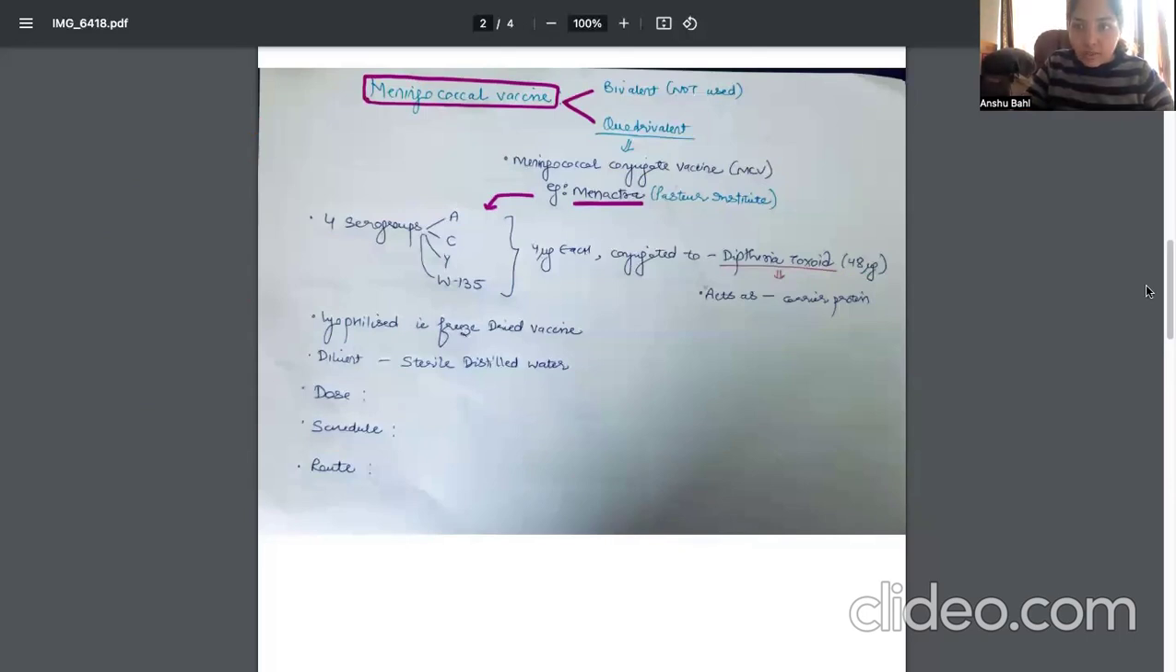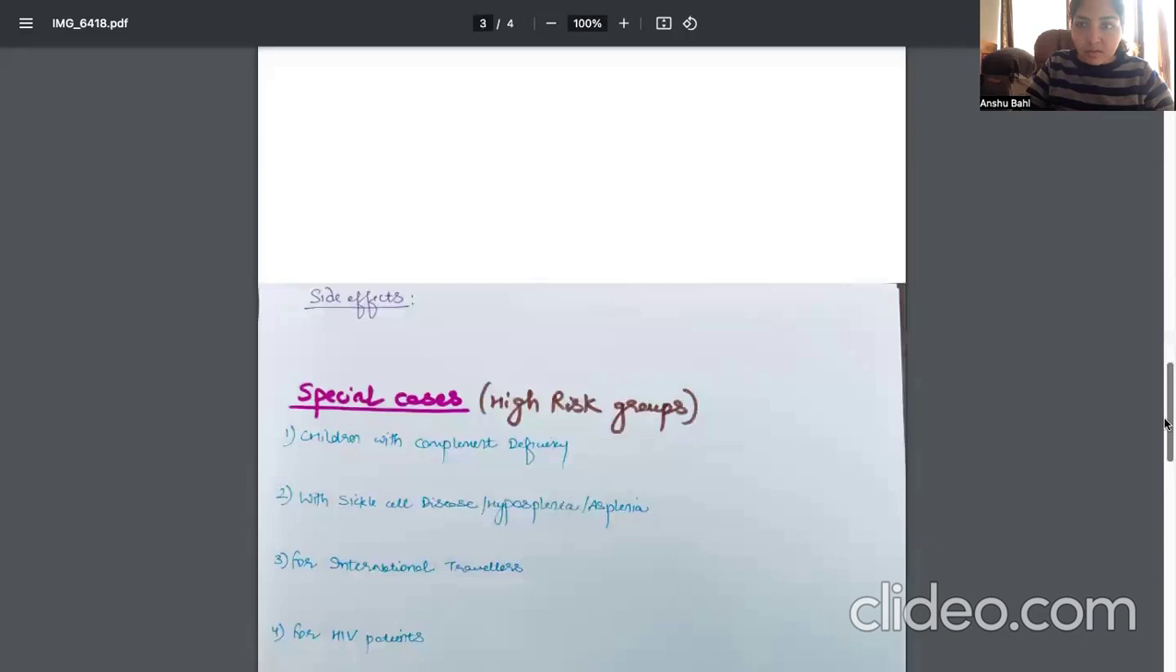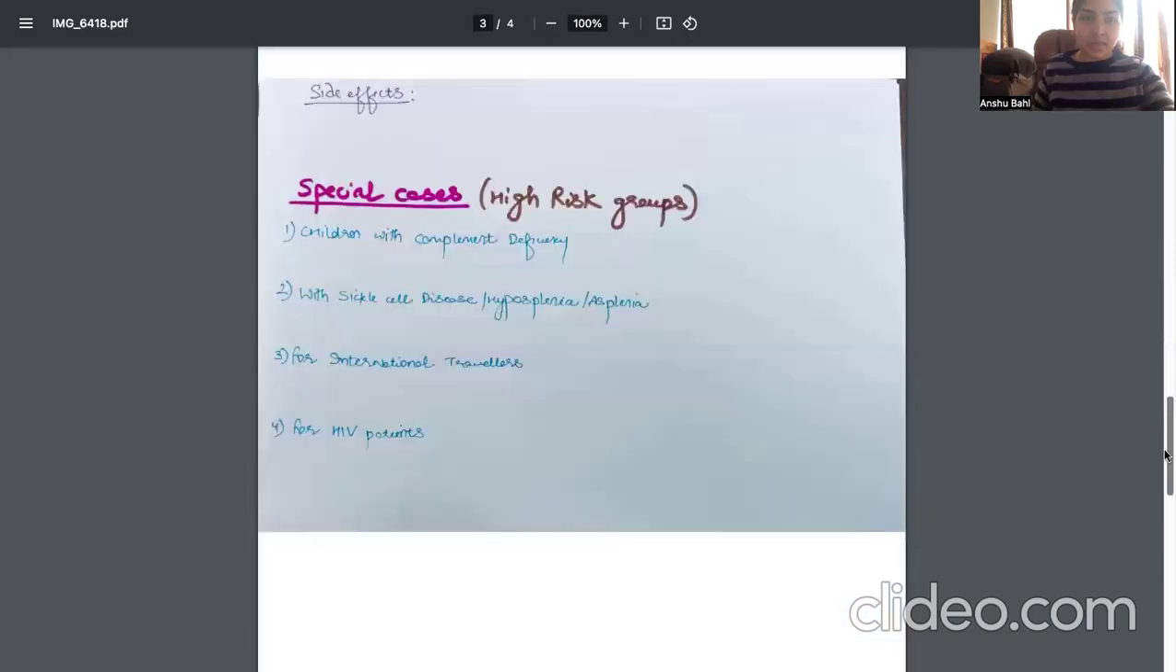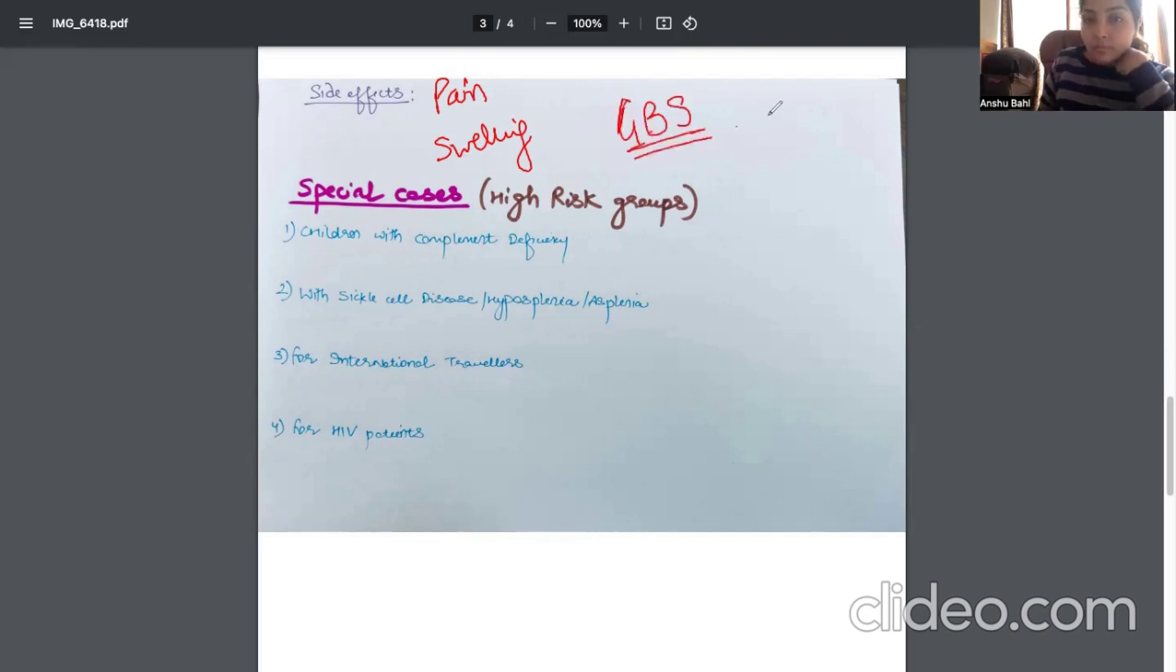Okay. Now coming to its side effects. Just like all other vaccines, it has simple side effects like pain, swelling, fever, etc. But in some cases, when it was given to adolescents, it was found that it can be associated with Guillain-Barré syndrome. Okay. Now, one more question. Up to which age can we give this vaccine? We can give this vaccine up to the age of 55 years. All right. Especially in high risk groups.